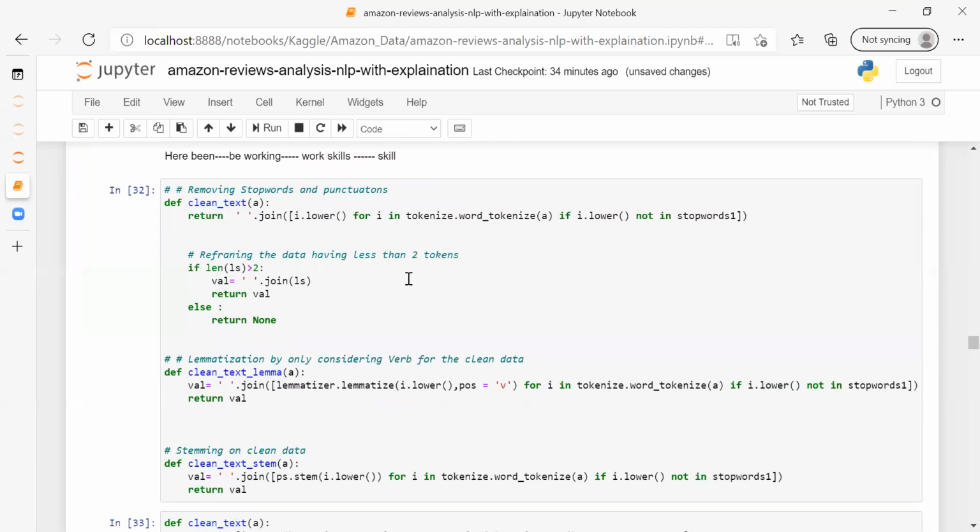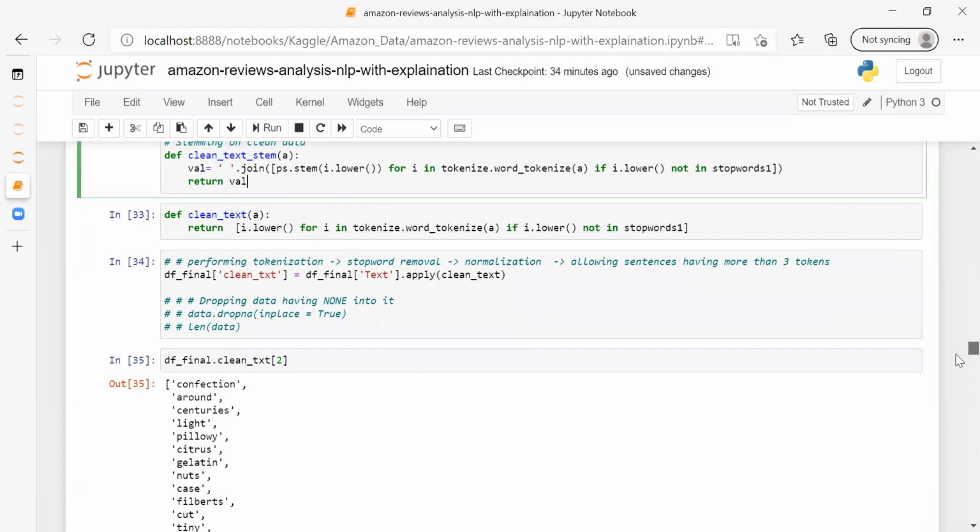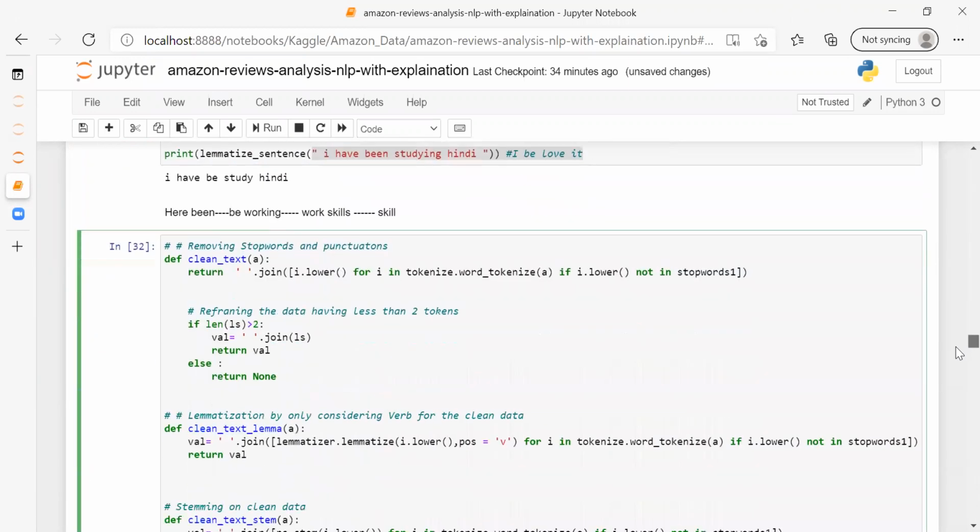In the same way, now we are going to remove the stop words and the punctuations. Here also we have created some functions, like the clean text function, where I'm passing a parameter a. It will first tokenize that text and then lowercase it, keeping only words that are not in the stop words. Remember, in stop words we have added our punctuations and our stop words, so this will refine the data. There is also a clean lemma function and a clean text stemmer function. These are just the definitions of the functions. We are going to use them. Let me run them side by side.